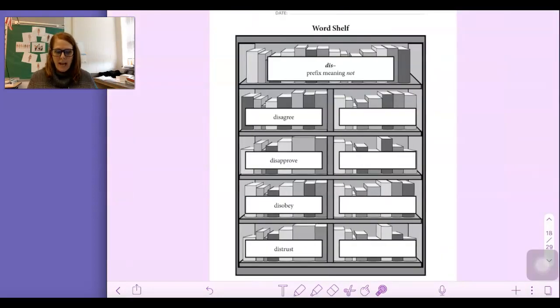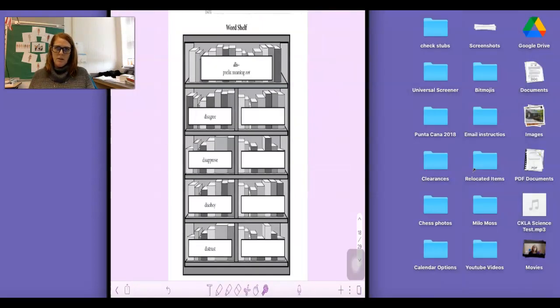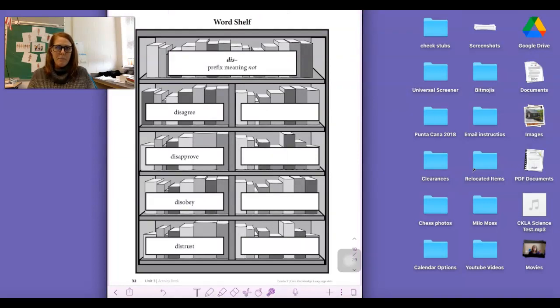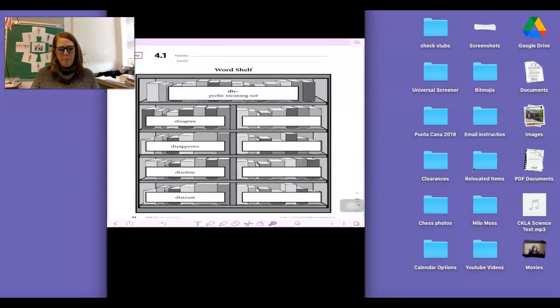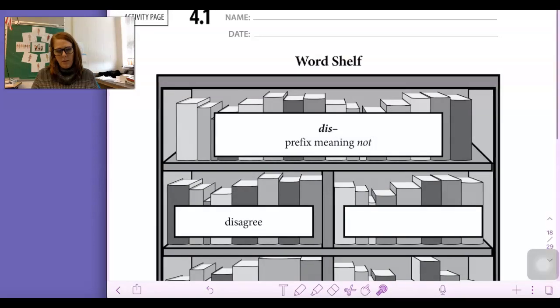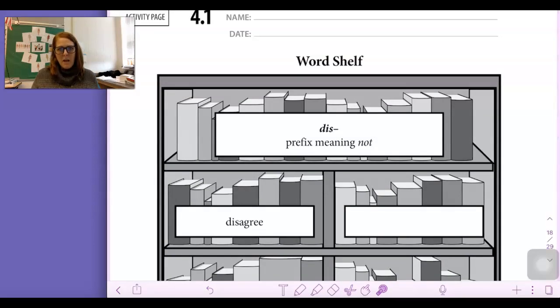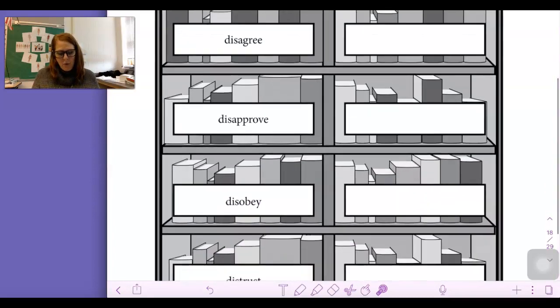We're going to take a look at activity book page 4.1. So find it in your, let me turn so that you can see it. Oh, you still can't see it. We're going to take a look at 4.1 on page 32 in your activity book. And we're going to write 4 other words on this other side. Pause the video if you need to find your worksheet. There we go. There's 4.1. So dis is the prefix meaning not. We have 4 words here.